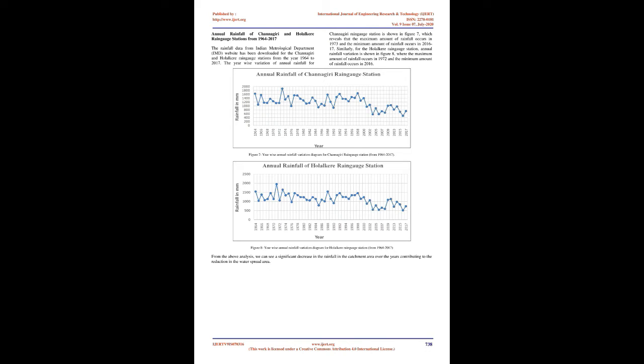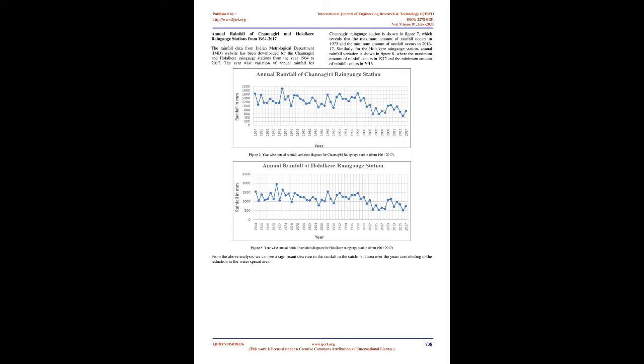Results and discussion. In Figure 1, the satellite image is Corona, acquired on March 14, 1964. This satellite image represents the Shanthisagara Lake water spread area as about 18.16 square kilometers out of 26.51 square kilometers of the boundary of Shanthisagara Lake. In Figure 2, the satellite image is Landsat-5, acquired on April 8, 1973. This satellite image represents the water spread area as about 22.73 square kilometers out of 26.51 square kilometers of the boundary of Shanthisagara Lake.